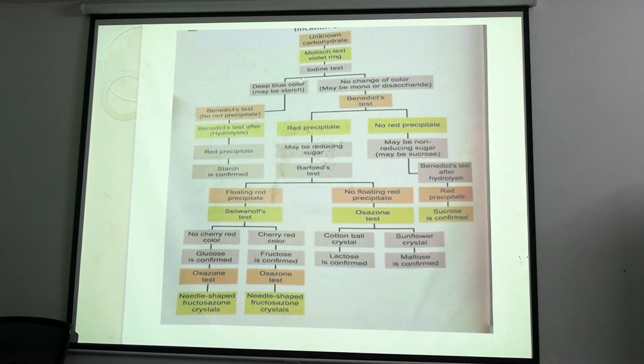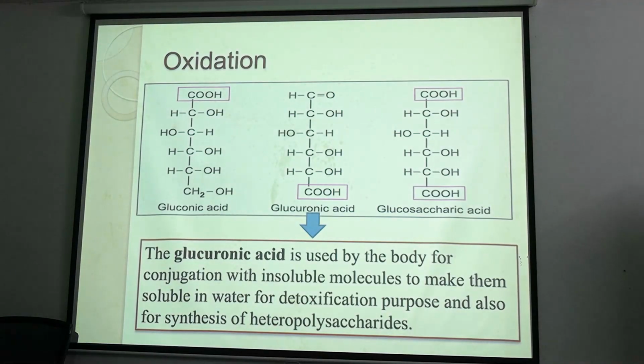তার মানে iodine positive দিল, তারপরে একটা initial Benedict we will do, which will be negative. Then we will hydrolyze the starch and we will do the Benedict to see whether it is positive. Clear? So starch is confirmed, and if there is no color change in iodine test, we will initially do Benedict. There will be red color precipitation or no precipitation. So no red color in Benedict মানে mono আর di এর মধ্যে কি থেকে গেল? Which monosaccharide or disaccharide gives negative Benedict?